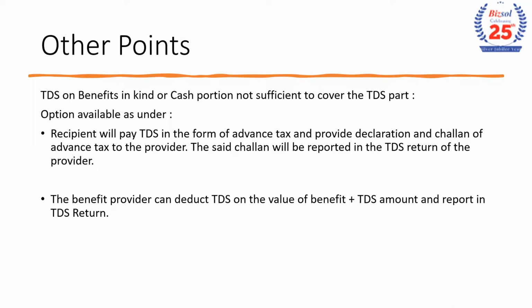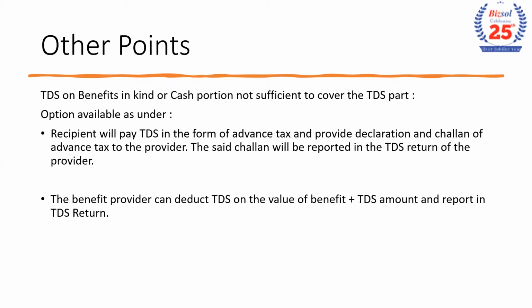I have to deduct 10% TDS on this, that is 10,000 rupees. The provision says that before giving the perquisite, it has to be ensured that the TDS has been paid to the government.